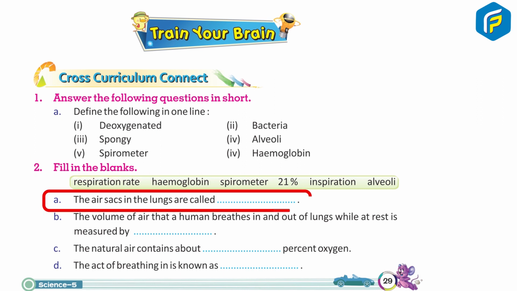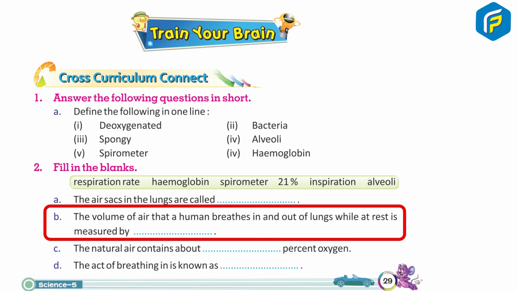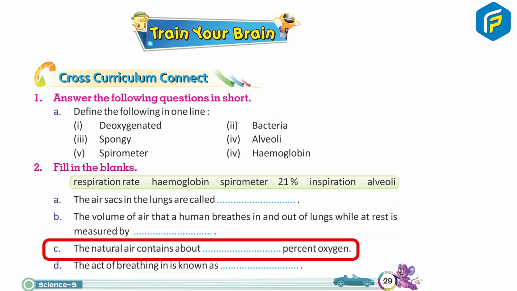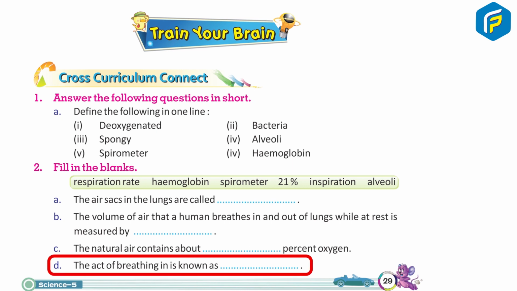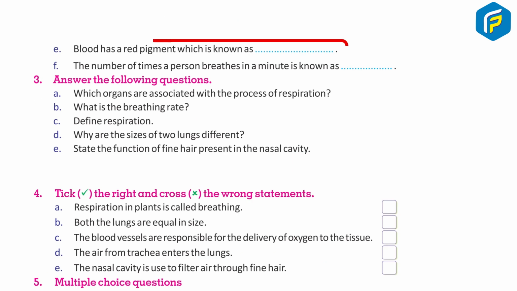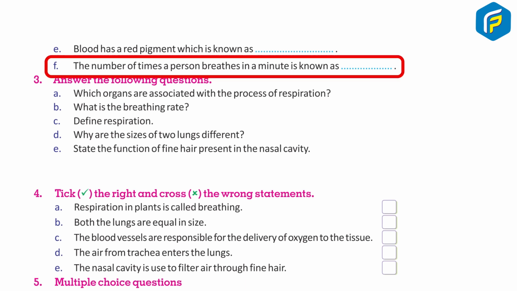2. Fill in the blanks. A. The air sacs in the lungs are called dash. B. The volume of air that a human breathes in and out of the lungs while at rest is measured by dash. C. The natural air consists of about dash % oxygen. D. The act of breathing in is known as dash. E. Blood has a red pigment which is known as dash. F. The number of times a person breathes in a minute is known as dash.